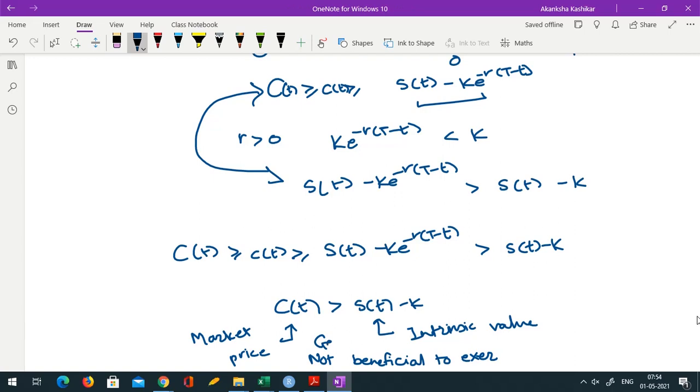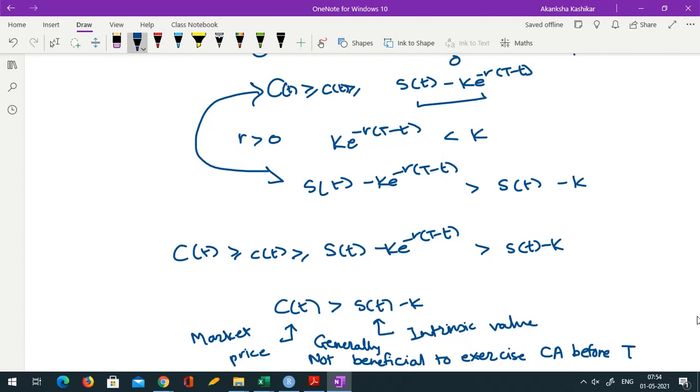Generally, I'm not saying it's 100% true. Generally, it is not beneficial to exercise an American call option before the expiry time, because of this. So in most of the cases it is better to wait.